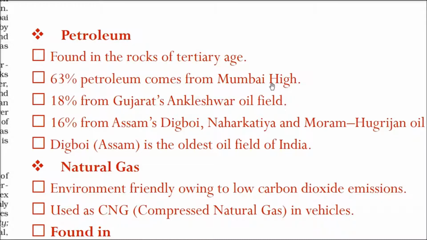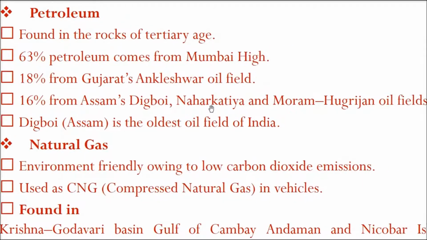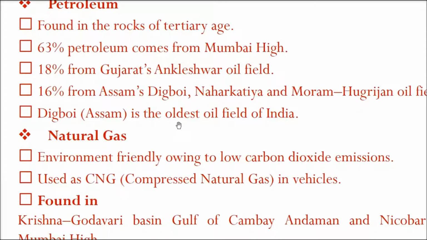It's an offshore field, that is, inside the sea, a place where petroleum is being dug. 18% is from Gujarat's Ankleshwar oil field, and 16% from Assam's Digboi, Naharkatia, Moran, Hugrijan oil fields. Digboi in Assam is the oldest oil field of India.